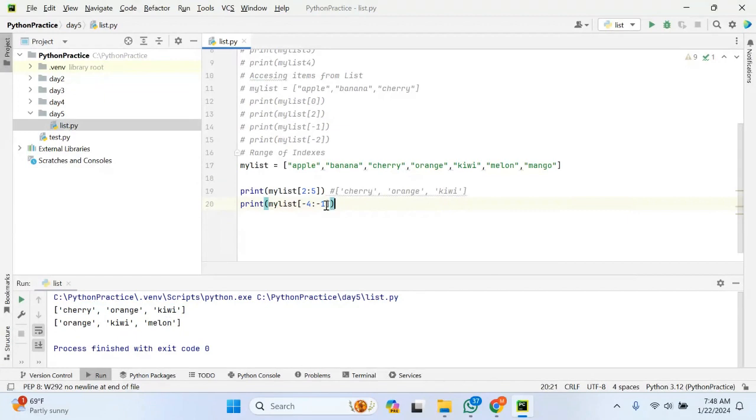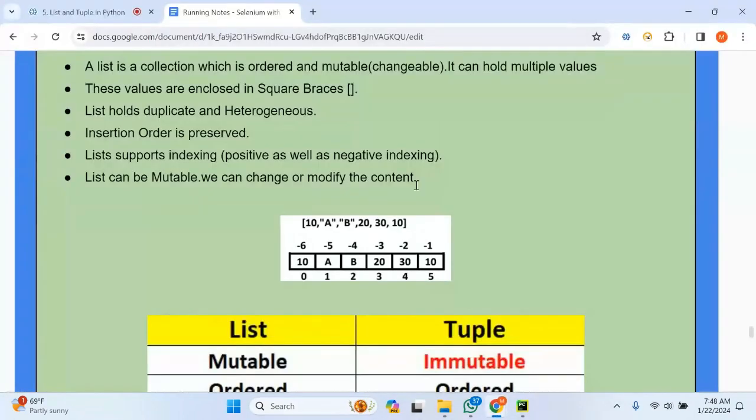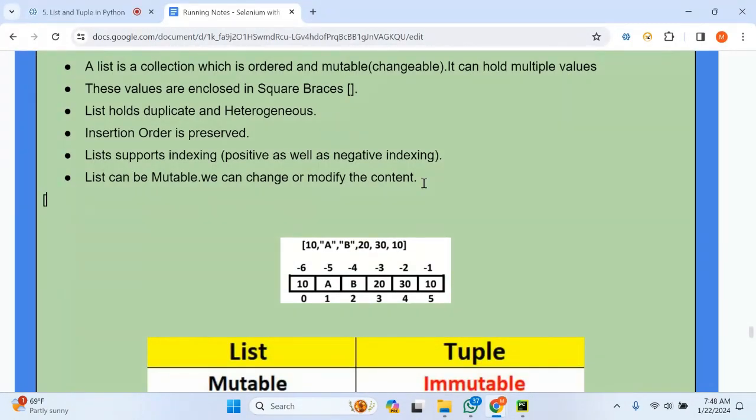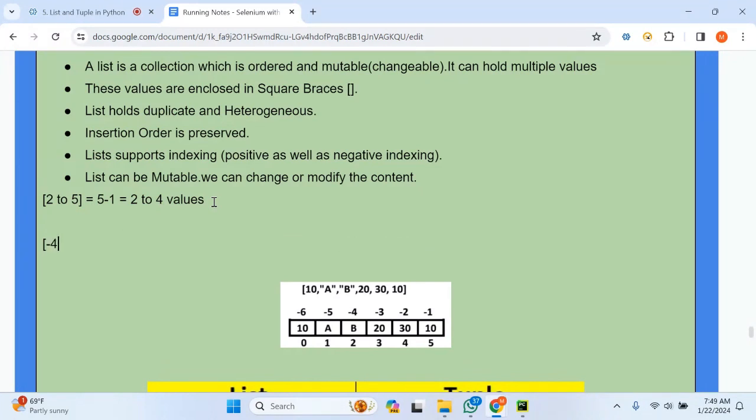Oh, sorry. Because of this last value, as I said, minus of -1, +1, 0. So it prints from -4 to -2 only. If I specify index range 2 to 5, the last value is reduced, like 5 - 1, so it prints only the values at indexes 2 to 4. In the second case, I have specified -4. It is very important to understand.